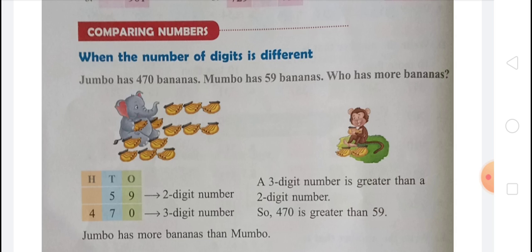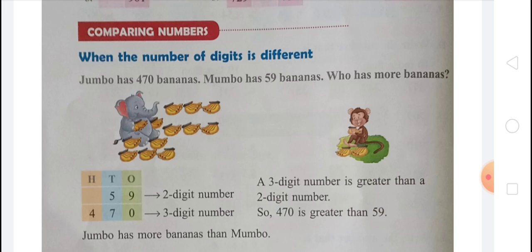So when we compare 59 and 470, we can see that in 59 there are 2 digits. On the ones place is 9 and on the tens place is 5, that is 59. And in 470 there are 3 digits. On the ones place there is 0, on the tens place there is 7, and on the hundreds place there is 4. So a 3-digit number is greater than a 2-digit number.